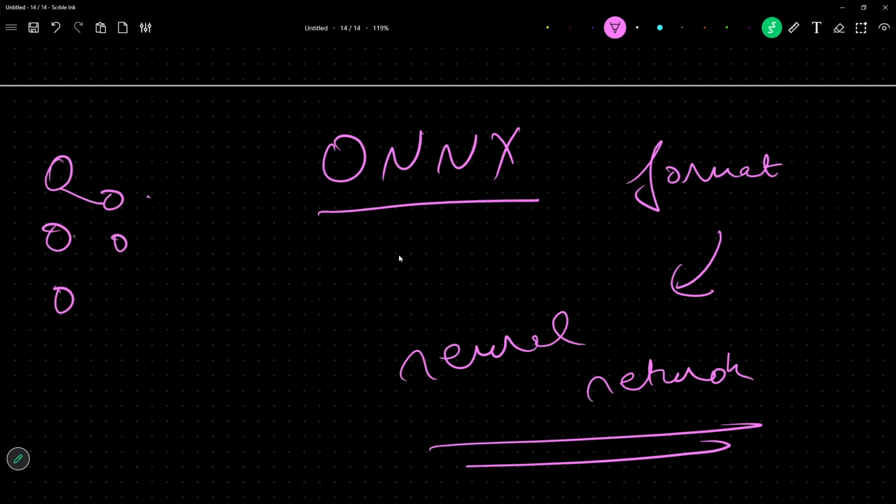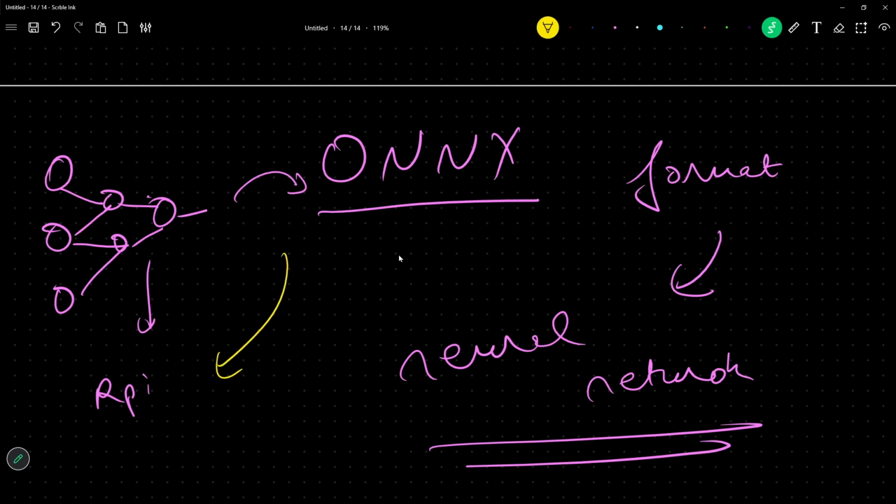I'm making this diagram after so long, it feels really good, almost after a year. So I made this neural network using PyTorch. Now I want to run this on my Raspberry Pi device. What I will do is convert this into ONNX first, and I will use this ONNX on the Raspberry Pi. What is ONNX going to do?